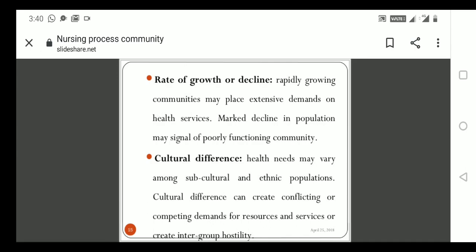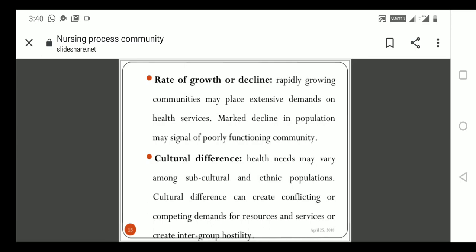So rapid decline means decreasing the population. How? Maybe the death rate is increasing, that's why the population is declining. So why is the death rate there? Maybe because of some health issues, the people go towards death. We are not getting sufficient healthcare services. What happened? At the current time, on the proper time, we are not getting the healthcare services, so we will surely go towards death. So the decline, the decrease in population, is happening because we are not getting the healthcare services.